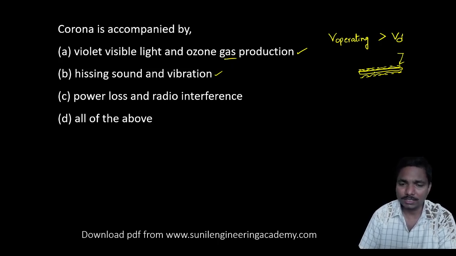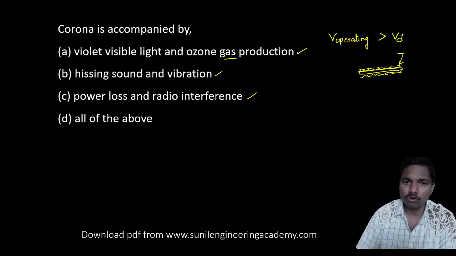Due to this, we get power losses and radio interference. So corona is accompanied by all of the above.